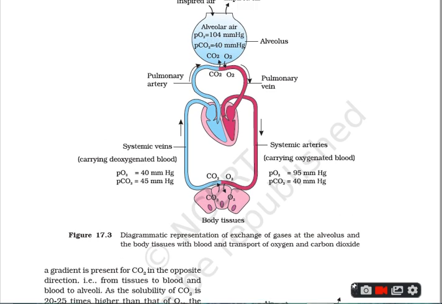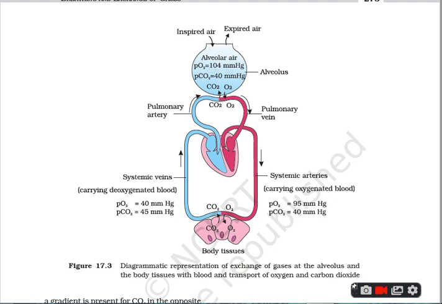Now here you can see in the diagram, it is representing the exchange of gases at the alveolus and the body tissues with the blood, and the transport of oxygen and CO2. You can easily see the diagram on the screen. In the tissues, the PO2 is 40 mmHg, whereas in the arterial blood, or you can say the oxygenated blood brought to the tissues, it has a PO2 of 95 mmHg.